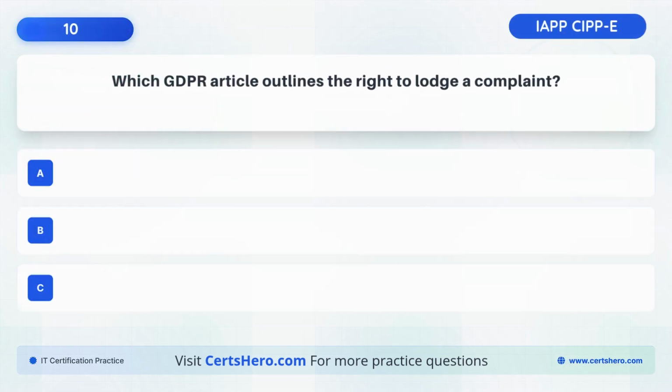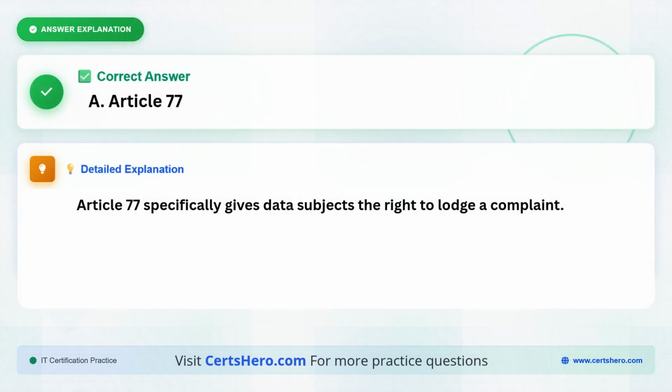Which GDPR article outlines the right to lodge a complaint? A. Article 77. B. Article 25. C. Article 33. The correct answer is A. Article 77, because Article 77 specifically gives data subjects the right to lodge a complaint.